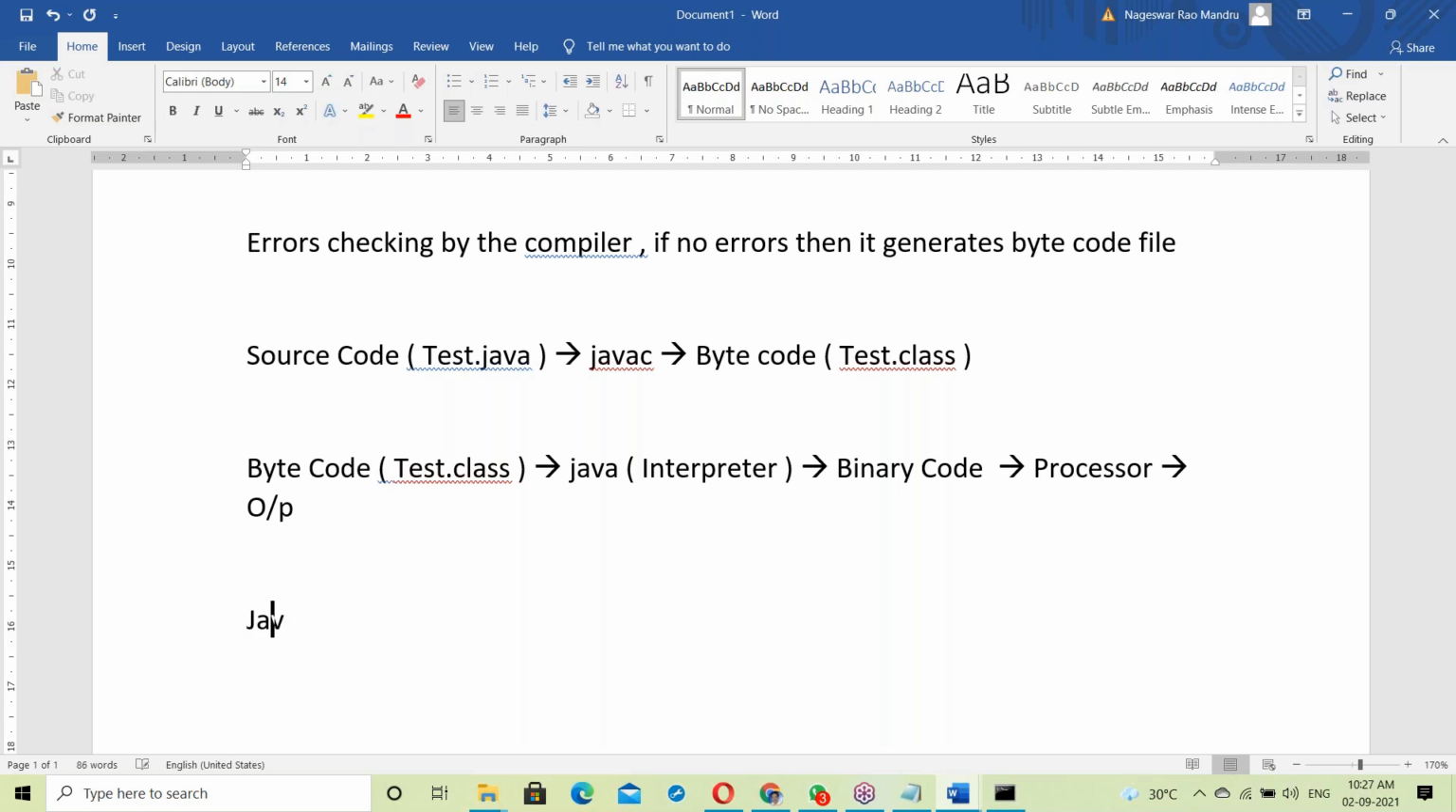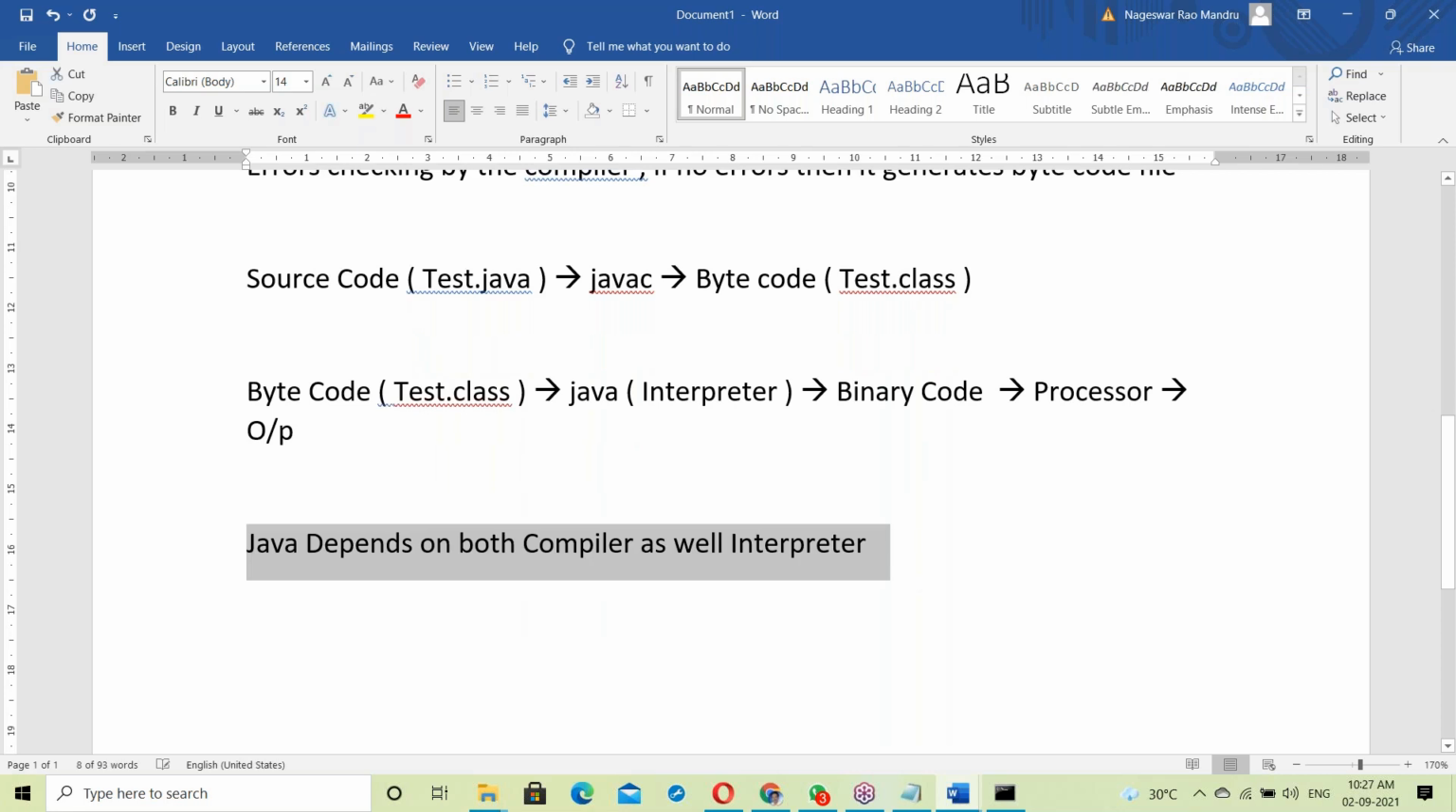Okay, Java depends on both the compiler as well as the interpreter. So Java depends on both compiler as well as interpreter. That's it.